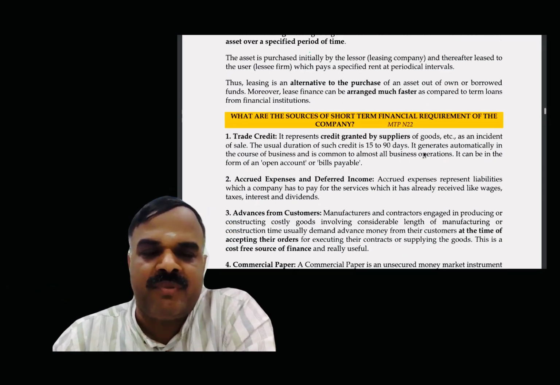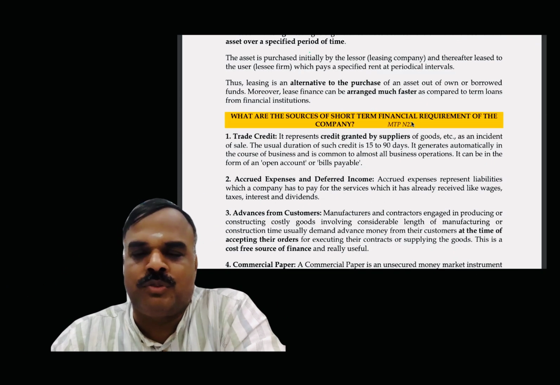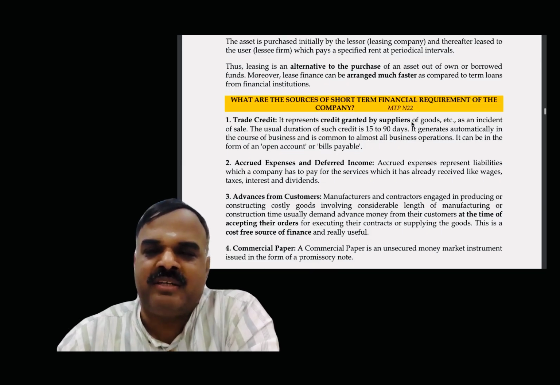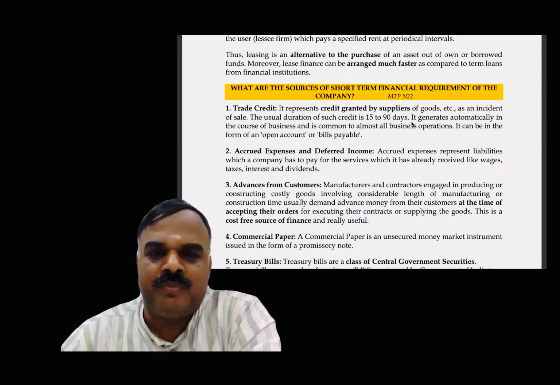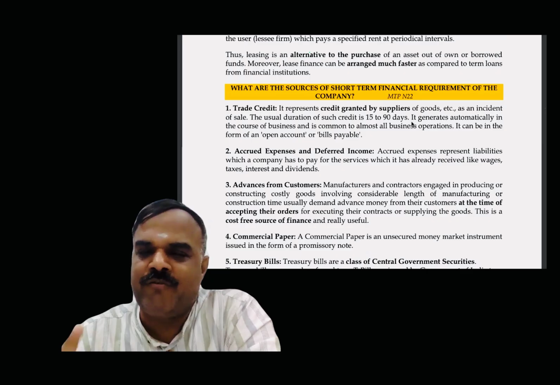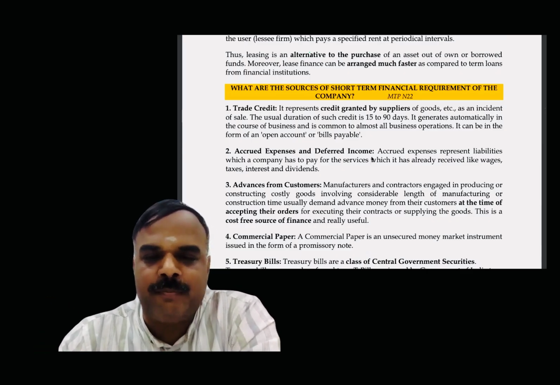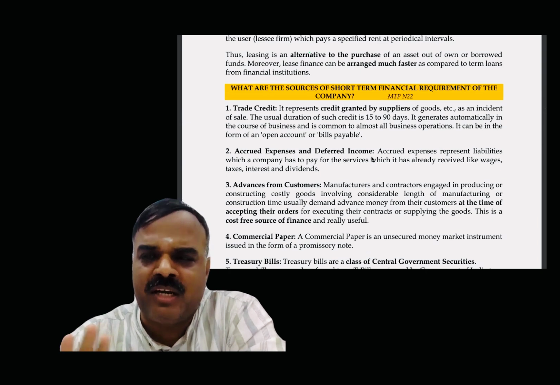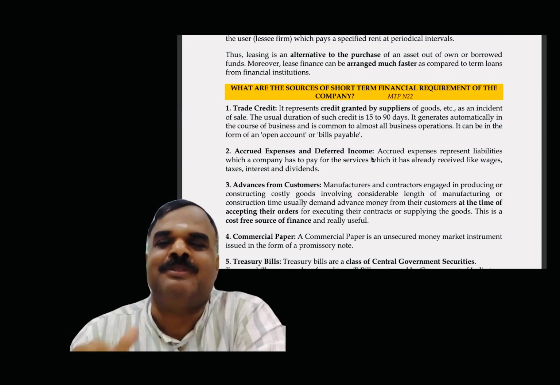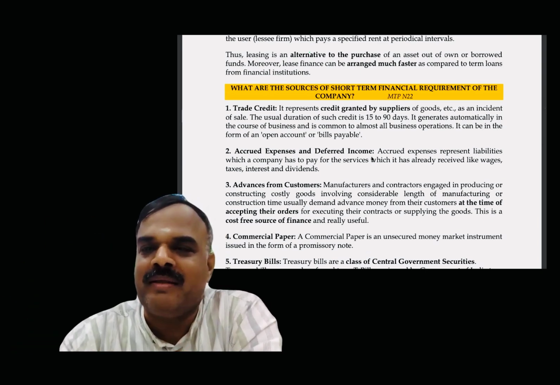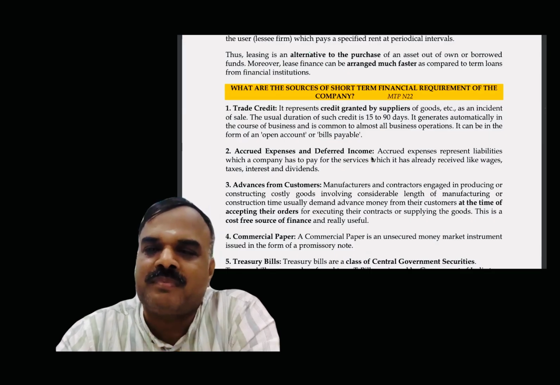So next, what are the short-term sources of fund? What all the ways are there? Trade credit. You know what is called a trade credit? 2/10 net 40 trade credit. Accrued expenses, deferred income. Accrued expenses is what? Expenses to be paid but not paid immediately. That is equal to a loan.